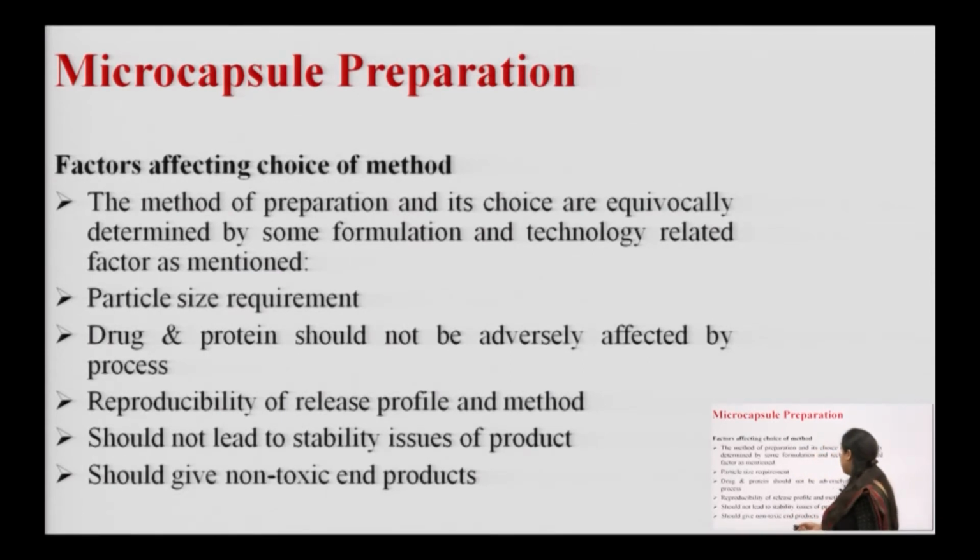Now, reproducibility of release profile and method. This is also of important concern: you need to check whether you are getting the modified release with this kind of method of preparation or not. If the release profile is the same as compared to the oral conventional forms, then you have to opt for another method of preparation for the manufacturing. It should not lead to stability issues of the product. Yes, of course, this is of prime concern that the product you get at the end of manufacturing should be stable, as it directly affects the release profile of the drug candidate within the body.